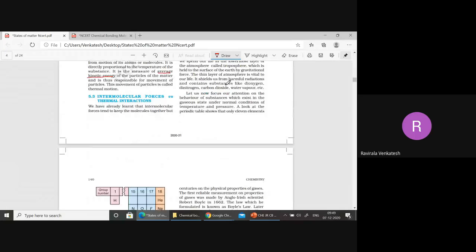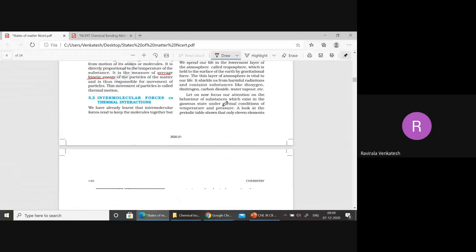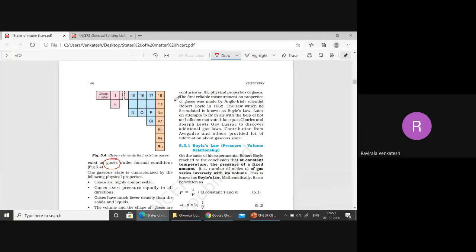Now, these are things you have generally completed in the 8th, 9th, 10th. You got all this, small information. Now we'll see. This is states of matter. We are discussing only gases here. Now, how many gases are there in the periodic table? If you only take up to the 6th period, that means up to radon only, there are 11 elements.